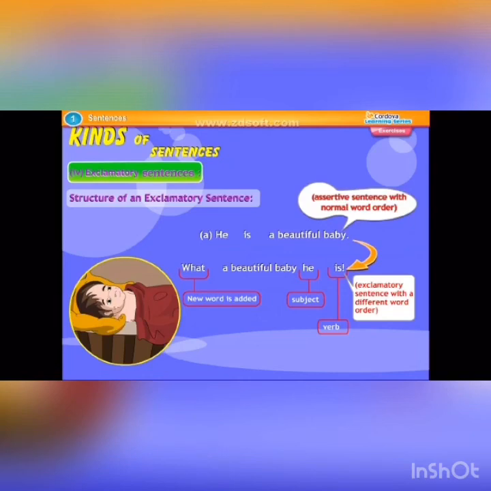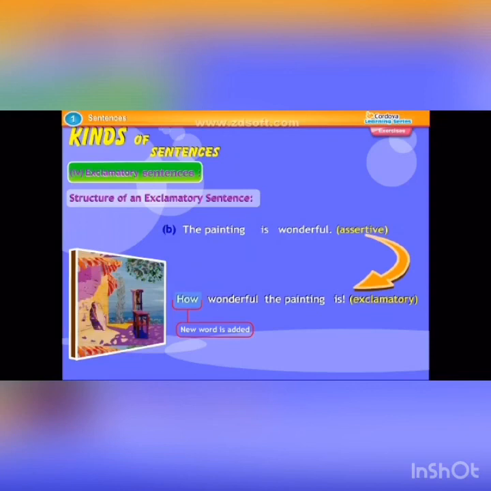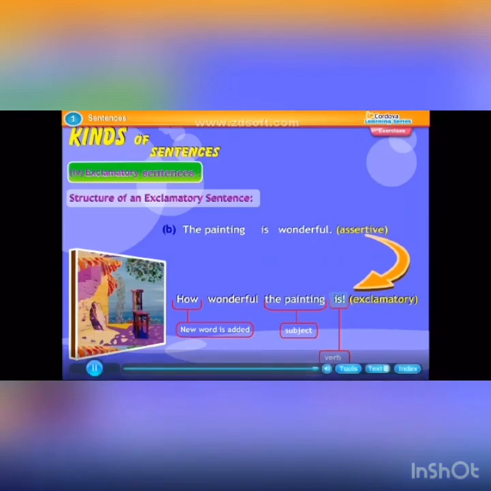Exclamatory sentence with a different word order. The painting, subject; is, verb; wonderful. Assertive. Sentence B transforms into: How wonderful the painting is! New word is added. Wonderful, the painting, subject; is, verb. Exclamatory.